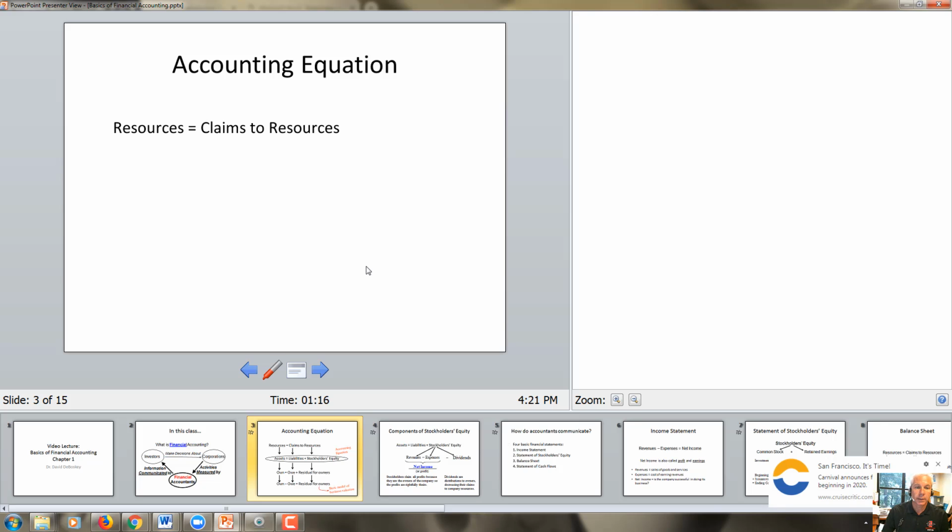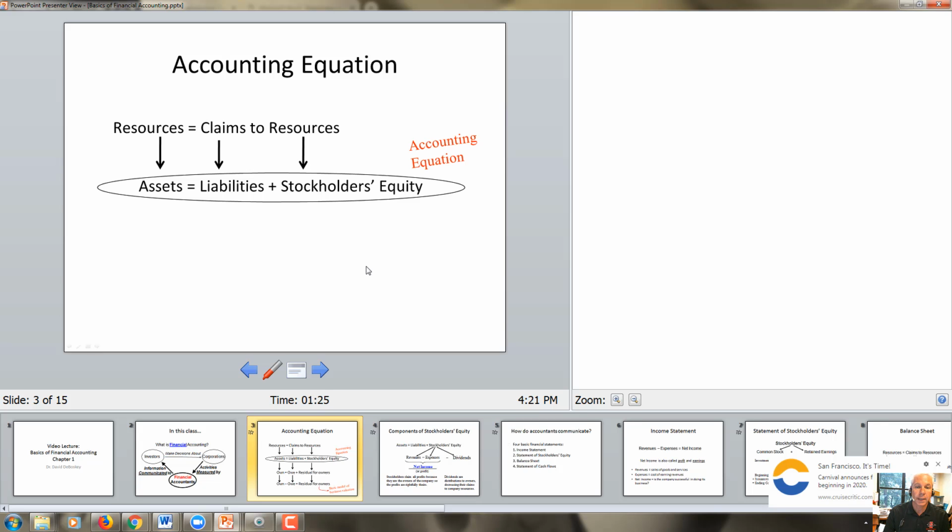Another thing that you want to consider here is what is the basic accounting equation? As we learned in the metaphor that we're going to learn the rules and grammar of the accounting language, where assets are equal to liabilities and stockholders' equity. I want you to think of assets as resources. These are the things that you own. And then on the other side of the equal sign, we have what we call the claims to those resources. The claims to the resources represent the liability claims, the creditors' claims, as well as the owner's claims, which we call stockholders' equity.